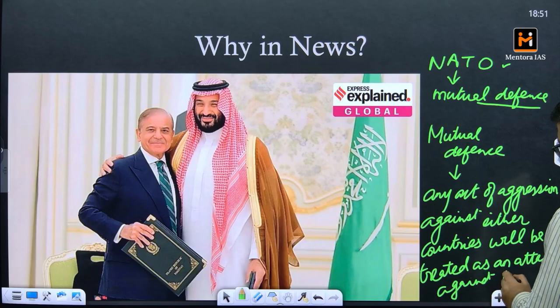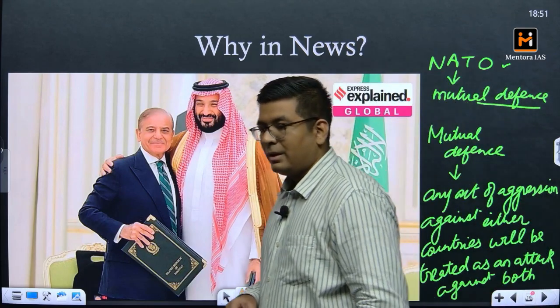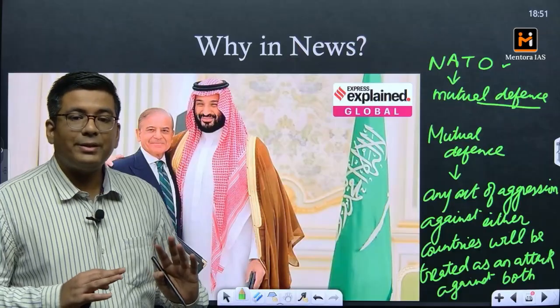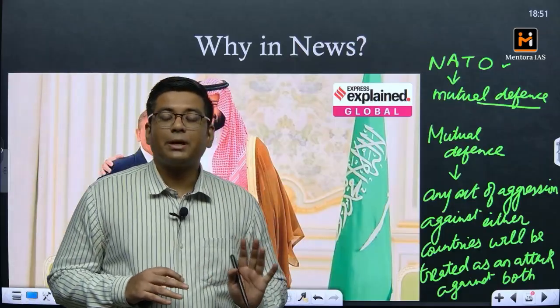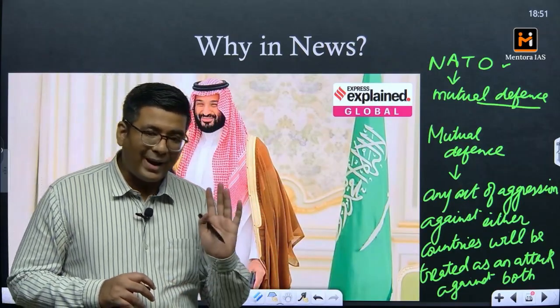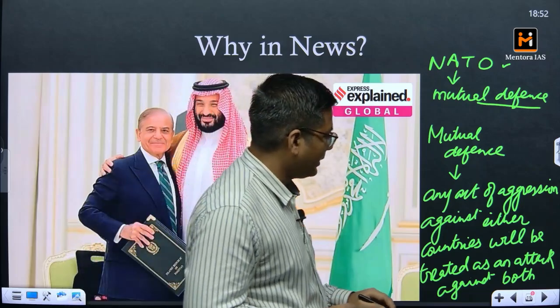Okay, and subsequently it will be retaliated or responded to by both. Now this is a kind of security for both of these countries. Okay, now why exactly is it a security for both of these countries?